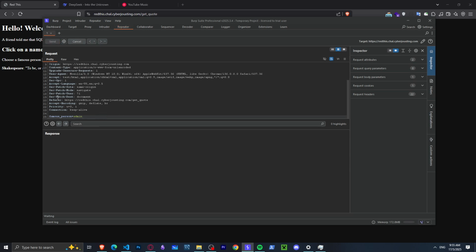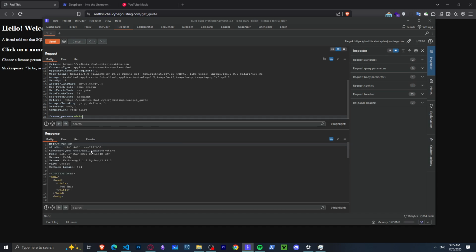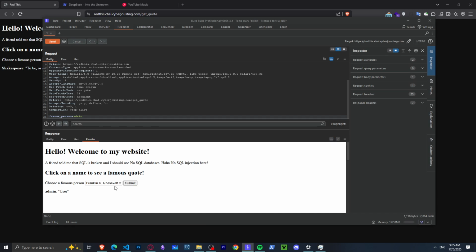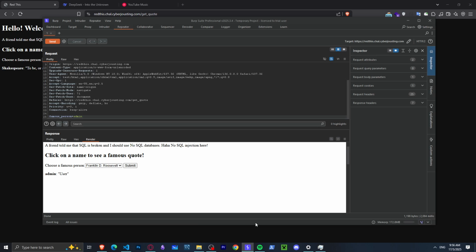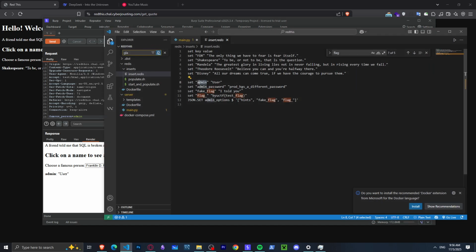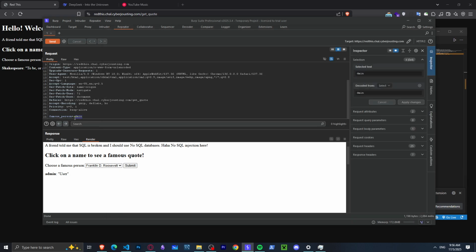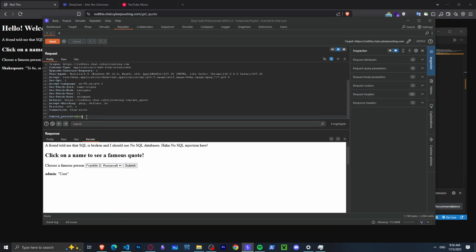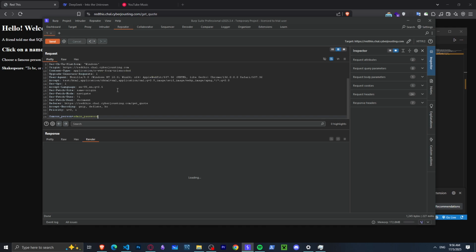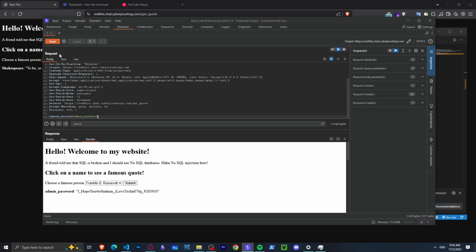and send it, but the server is still dying, so let's wait a little bit. Okay, let's render it. Admin user. Okay, is that the string from here? It is. Okay, Broad has a different password. Okay, let's try to get the admin underscore password. Okay, we have the admin password right here.